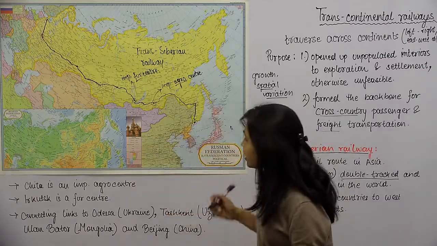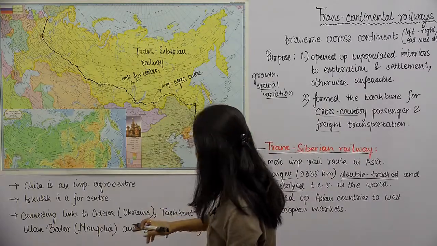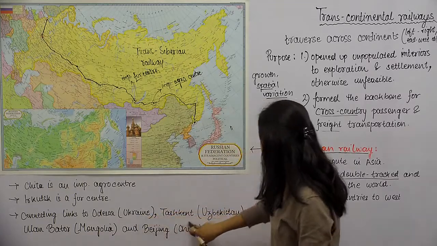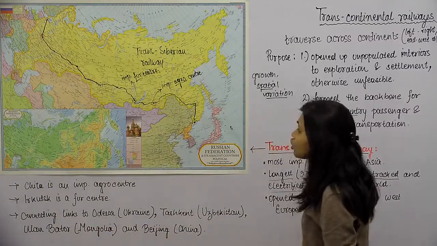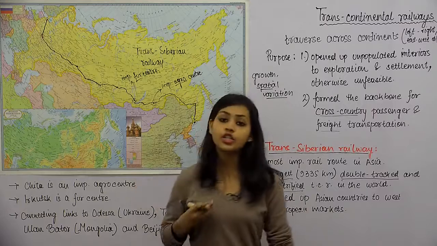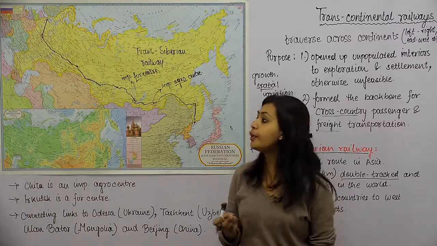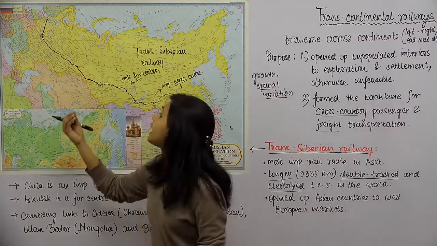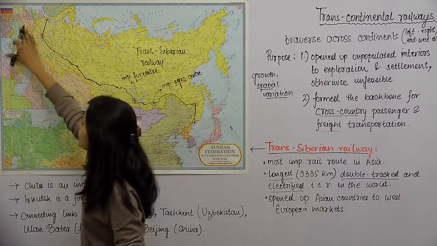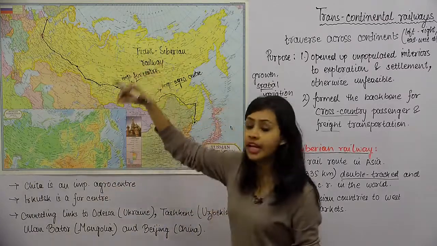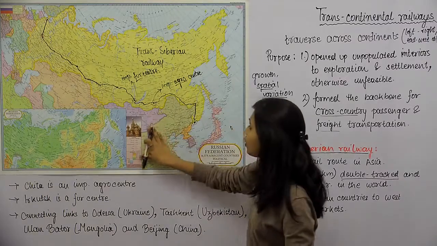Okay, and the last point about the Trans-Siberian railway line is that it has connecting links to Odessa in Ukraine, Tashkent in Uzbekistan, Ulaanbaatar in Mongolia, and Beijing in China. तो जैसा कि मैं आपको बता रही थी, this may be operational only in the country itself, but somehow it has connecting links to nearby countries. Like यहाँ पे जो countries है उनके साथ it has railway links. We have China over here, we have Mongolia over here. This is Mongolia, the purple one.